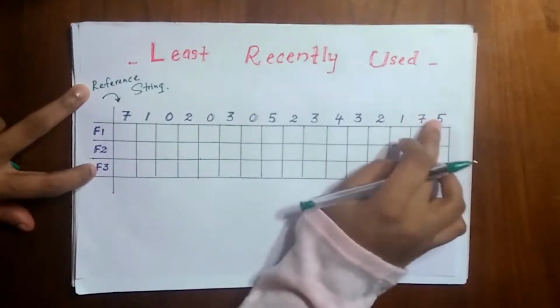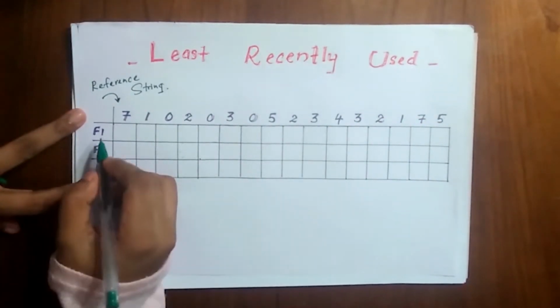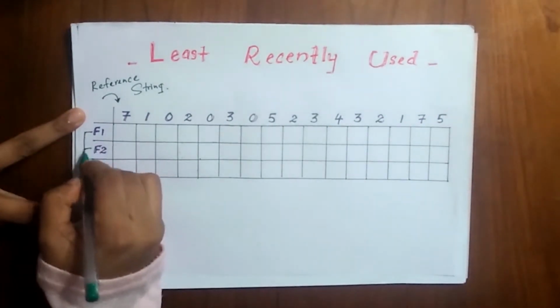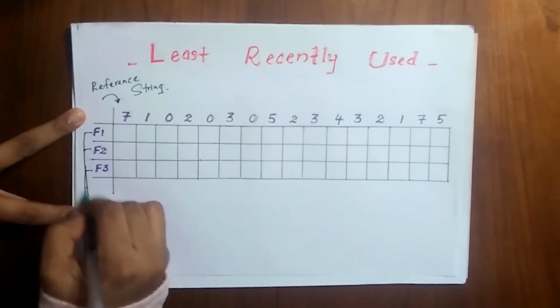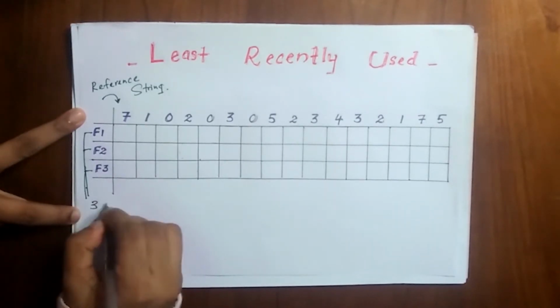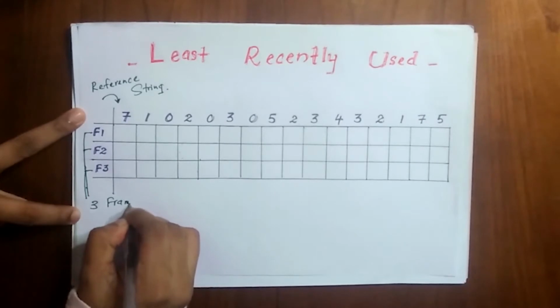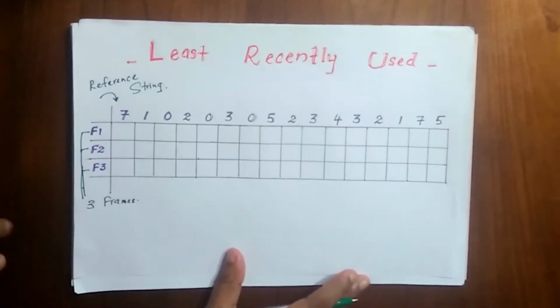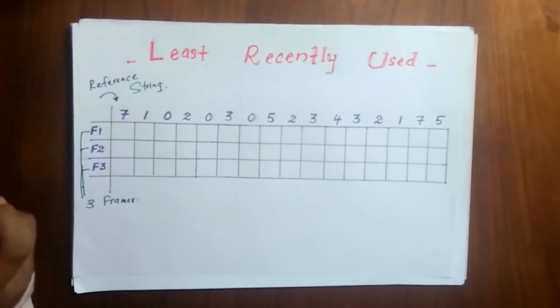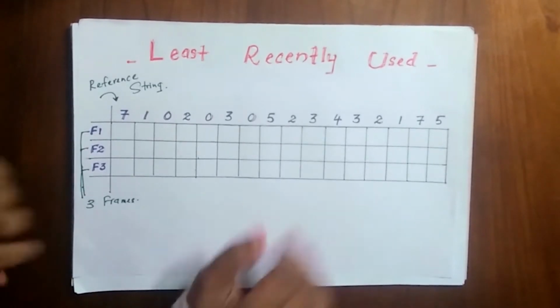So it is called the reference string. And here these are the frames. So in this example there are 3 frames. So let's start without any delay.